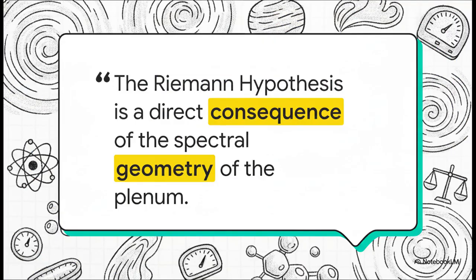As the source material powerfully concludes here, the Riemann hypothesis is no longer an isolated mathematical guess. It is the direct proven consequence of the fluid geometry of our universe. With twisted topology limiting the waves, spectral operators enforcing perfect symmetry, and fluid friction literally crushing any imbalances, this impossible 150-year-old math problem simply becomes a rigorous study of pressure, balance, and flow.